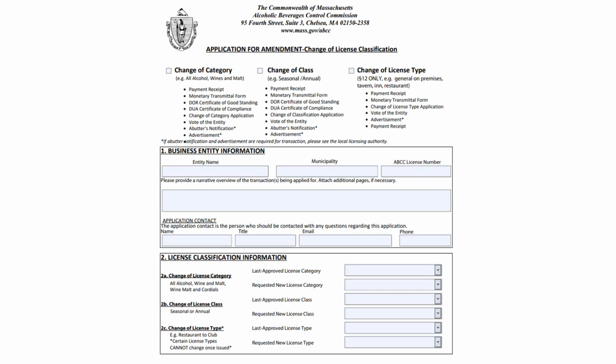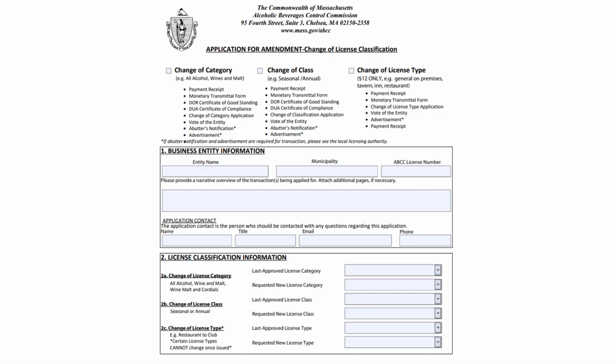The first page of the amendment application lists the required documents for each change of license classification amendment. Please review the required documents for the Change of Category amendment. The monetary transmittal form, the Change of Category application, and the vote of the entity are included in this PDF file. This page also includes questions 1 and 2 of the amendment application.